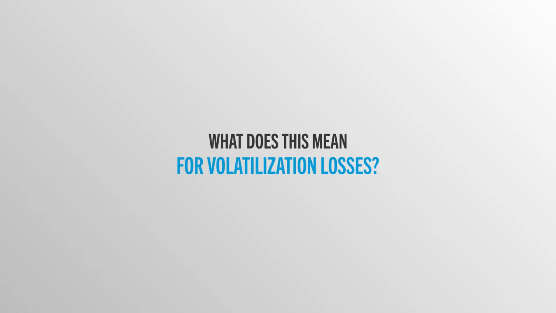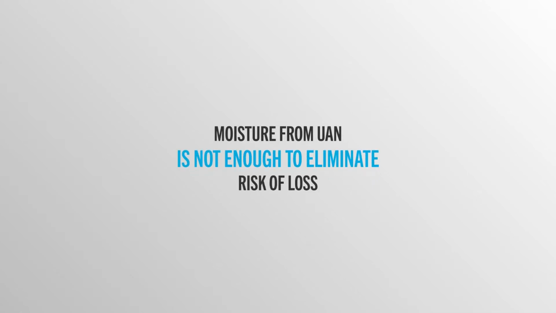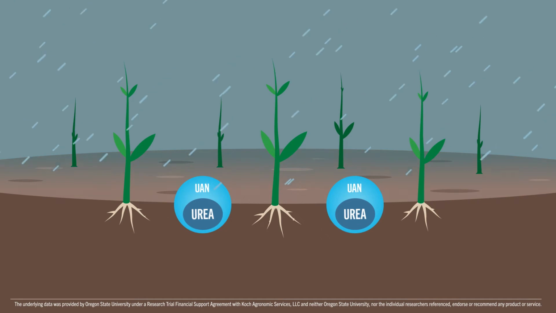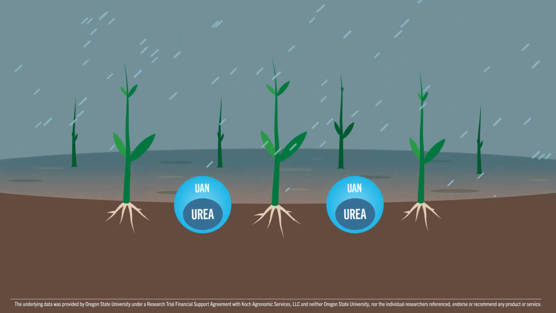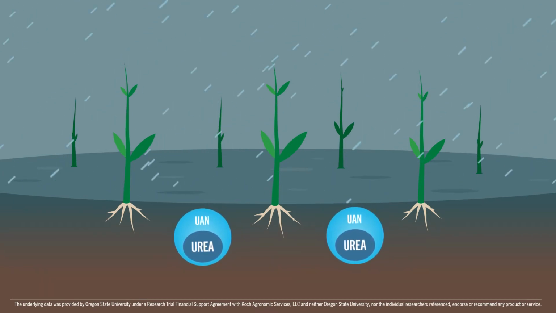So what does this mean for volatilization losses? These levels of moisture are simply not enough to incorporate UAN and eliminate the risk of volatilization losses. Research indicates that urea needs to be adequately incorporated by more than a half inch of rainfall or irrigation, or to a depth greater than 2 inches into the soil via mechanical incorporation.